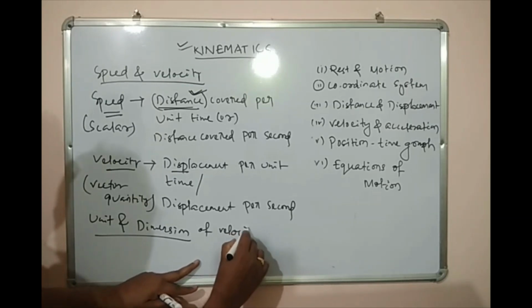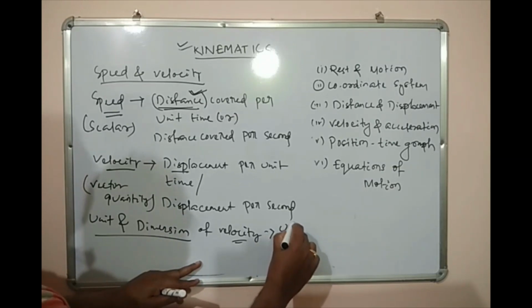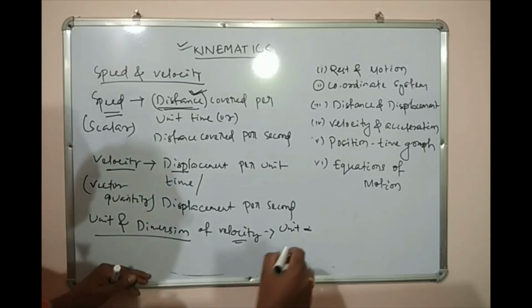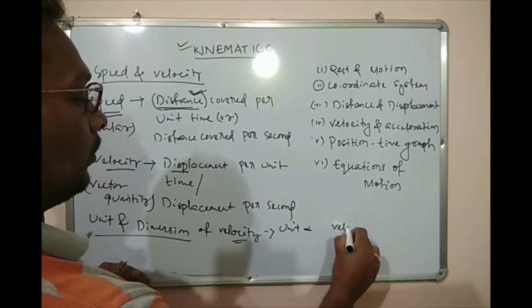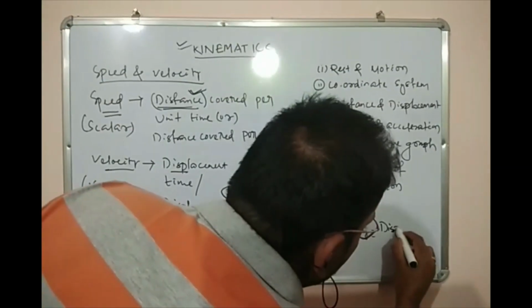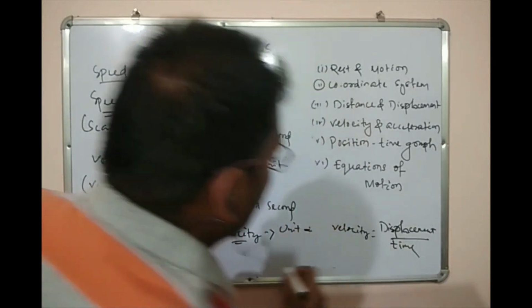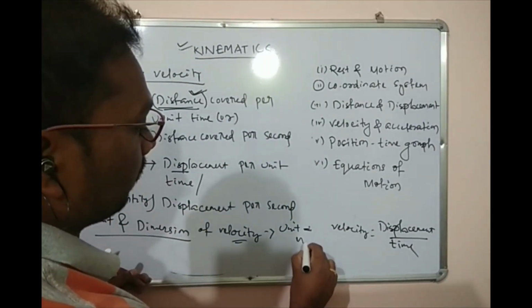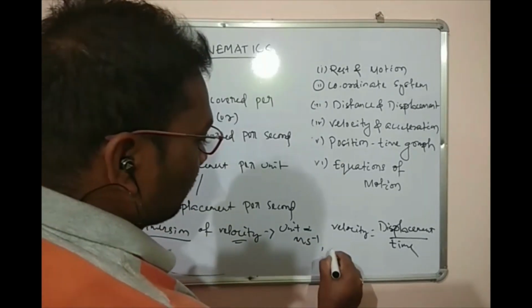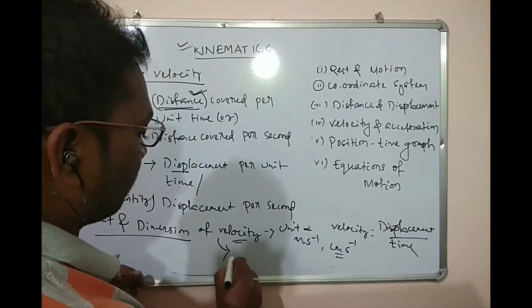For velocity, I know that velocity equals displacement by time, so the unit will be meter per second, centimeter per second, etc. And the same for speed also.